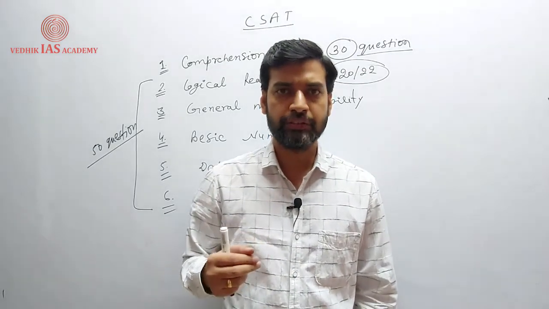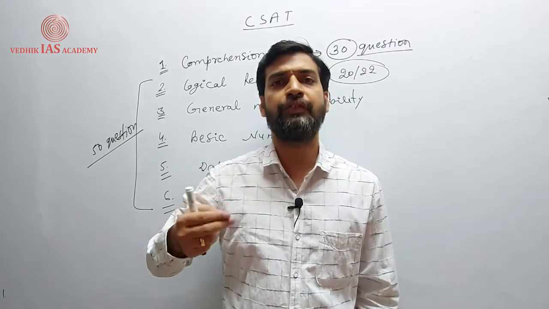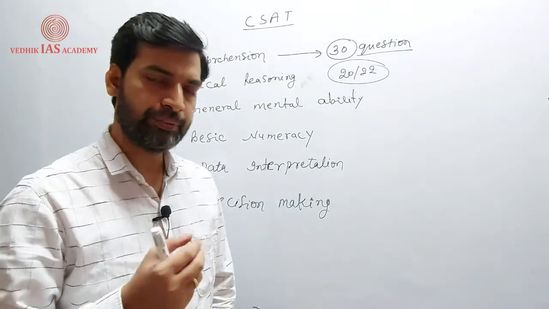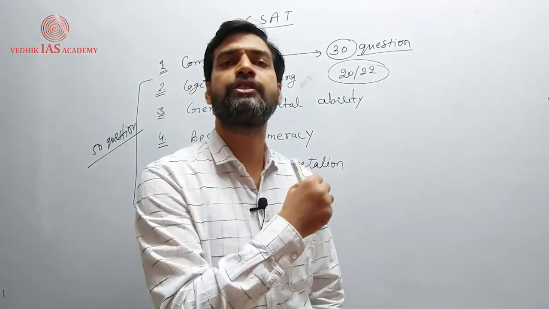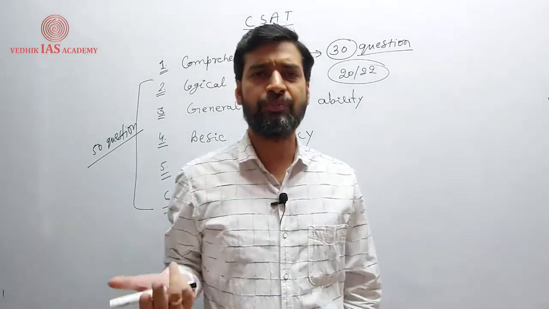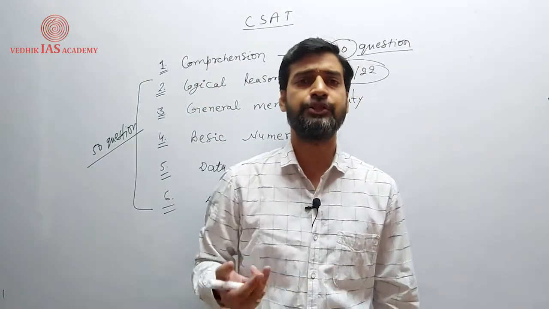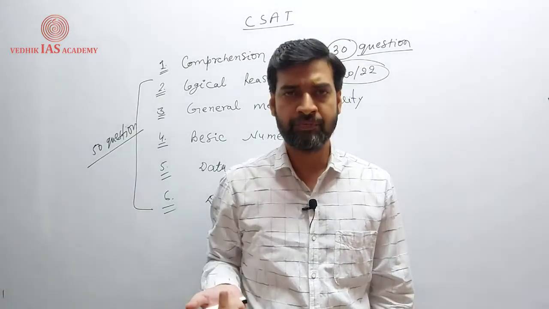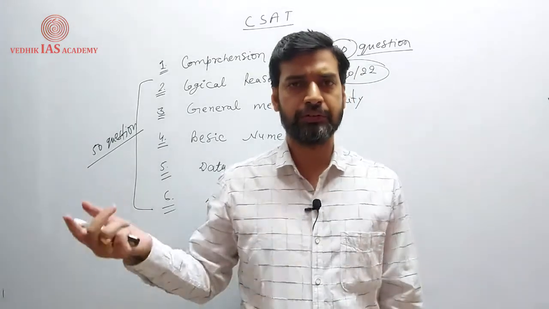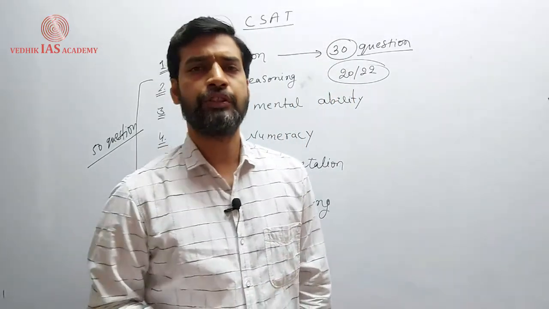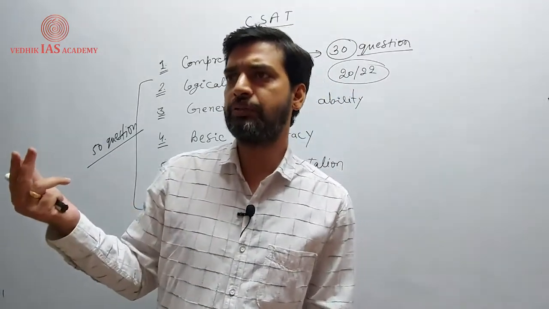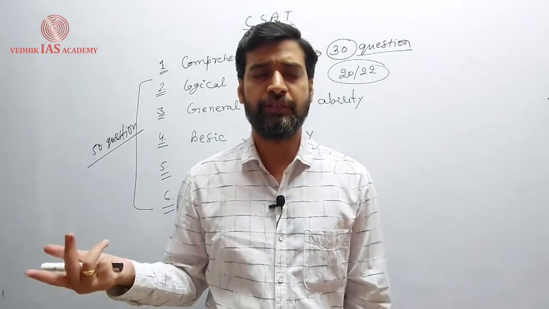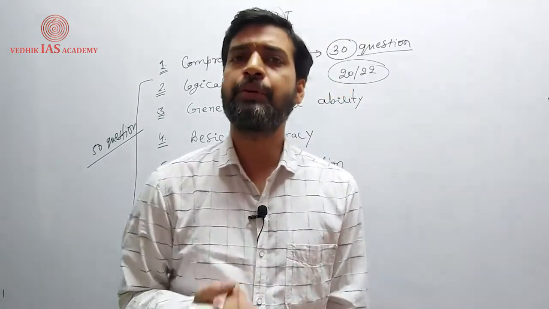And the arrangement in terms of alphabetical order, or arrangement of persons working in different companies, or living in different apartments, like 5 persons A, B, C, D, E living in 5 apartments, 1, 2, 3, 4, 5, and data is provided that person C does not live in the extreme apartments or the lowest one, so C could live between 2 and 4. So these types of information are provided.